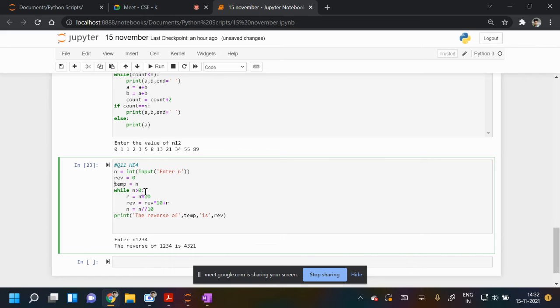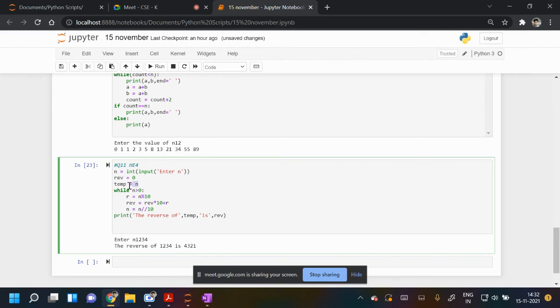When n is more than 0, r is the remainder, n modulo 10. Reverse is reverse into 10 plus r, and n is being updated by n divided by 10. And now you are just printing reverse.